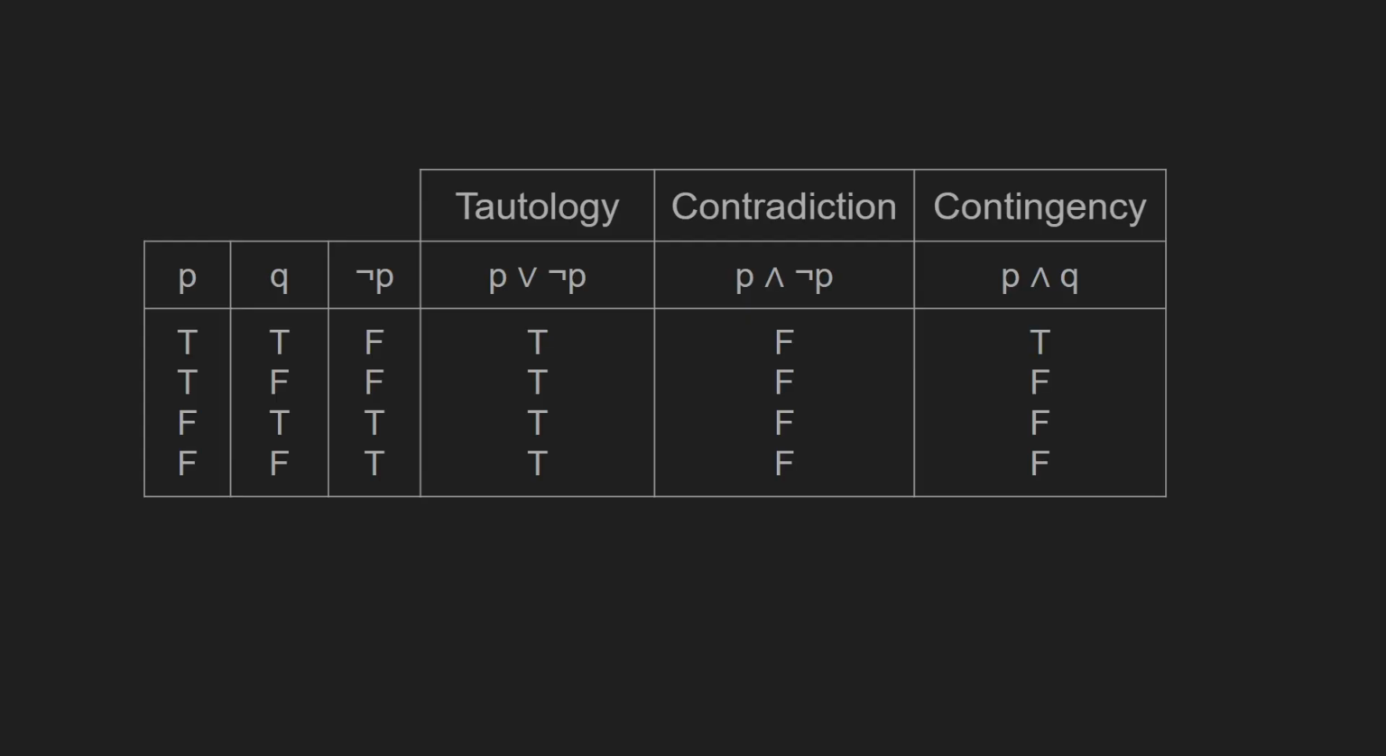Here is the truth table of the tautology, contradiction and contingency we discussed earlier. P or not P will always be true. The simple propositions' truth values don't matter. And for a contradiction, it will always be false. The truth value doesn't matter. And for a contingency, there is some mixed truth value. So this is called a contingency.